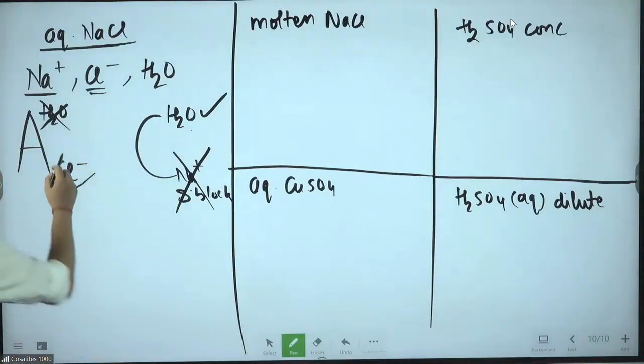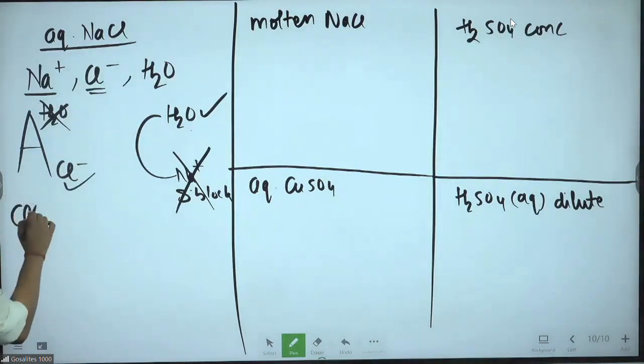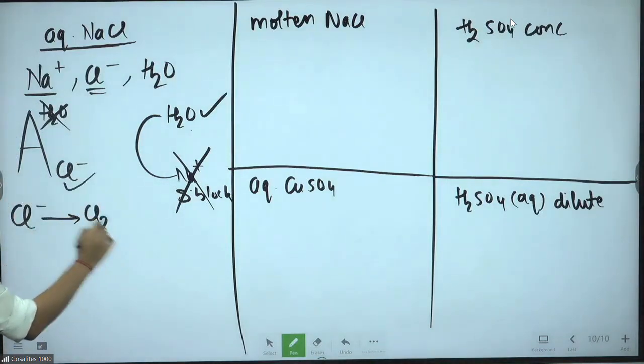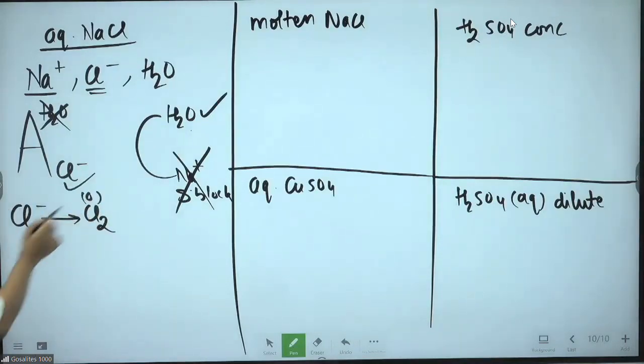Focus on the board. Cl minus, H2O. Now focus, what will happen at anode? At anode, Cl minus will become Cl2. Why, sir? -1 to 0. It is oxidation, na? -1 to 0 means increase, na? So this is your anode reaction. Which gas evolves at anode? Sir, chlorine gas evolves at anode.